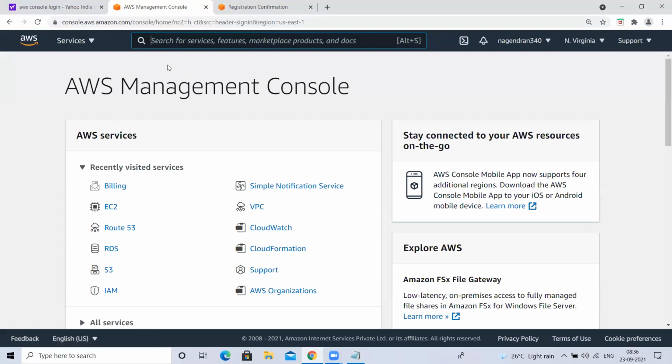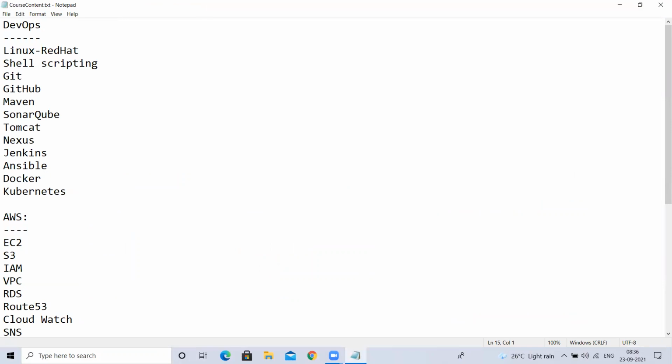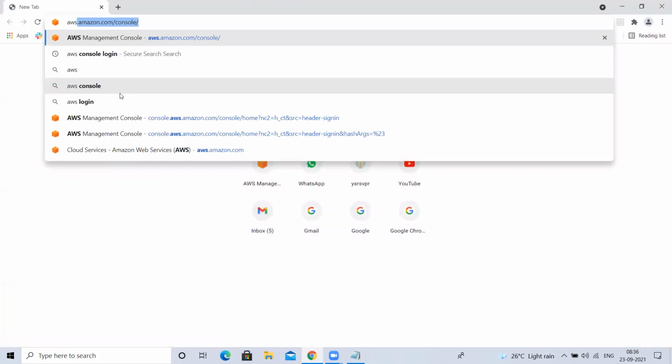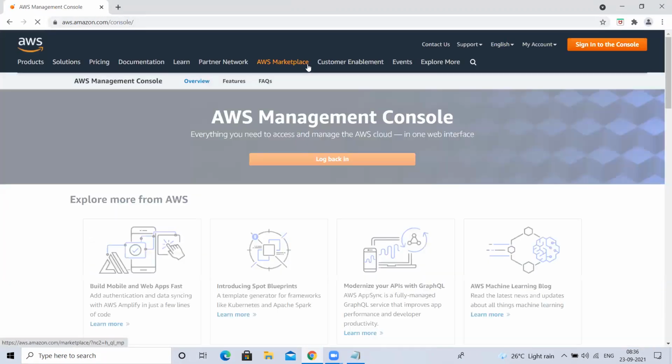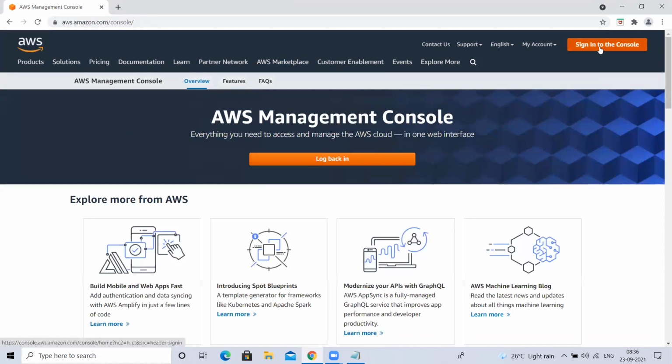And then we already logged in. So it is going to show this. This is the account we just created. If I want to log in from scratch, I'll close the browser. Maybe I created the AWS account today, and tomorrow if I want to log in, I can hit this AWS console URL, or else I can search for AWS console login on Google. Go to this URL, click on this, sign into the console.